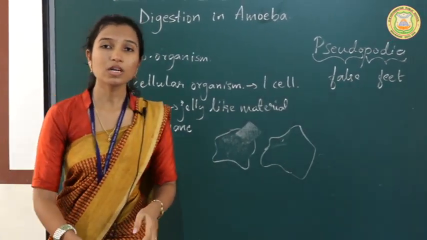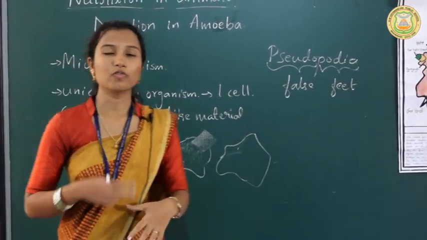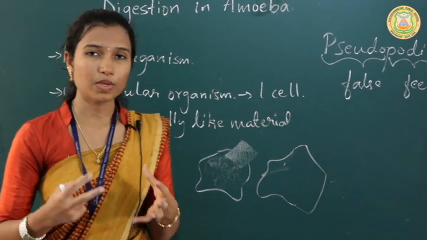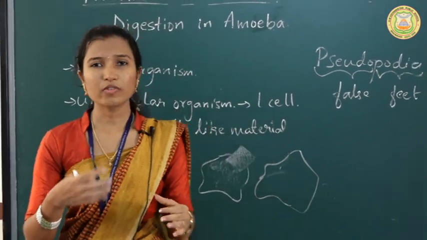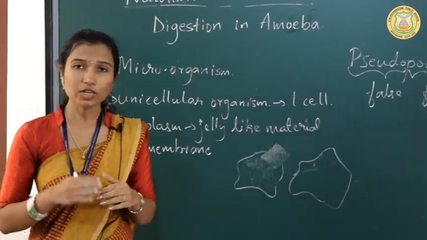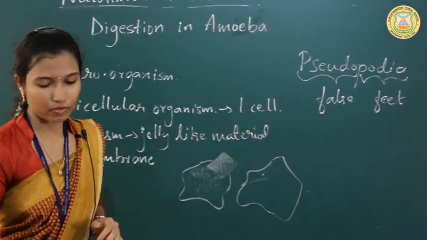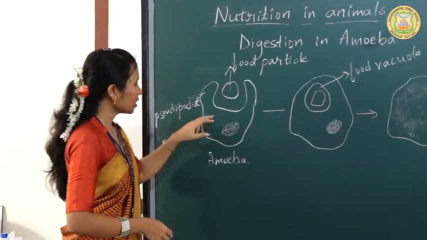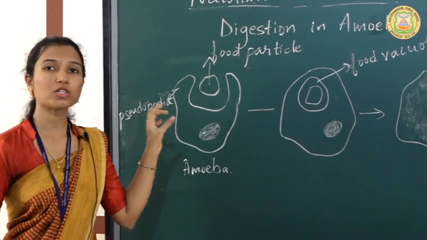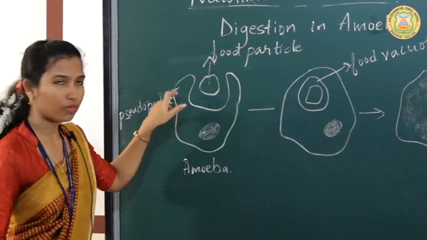Next, let us see how the process of digestion takes place in the amoeba. Mainly, this amoeba uses its pseudopodia for capturing food. Usually the amoeba is present in the pond, so it feeds on small microorganisms using these false feet. In the first step, when a food particle enters near the amoeba, it will produce two pseudopodia. These two pseudopodia will surround the food particle.